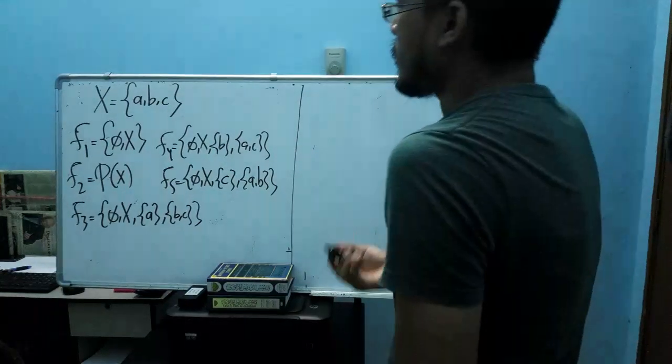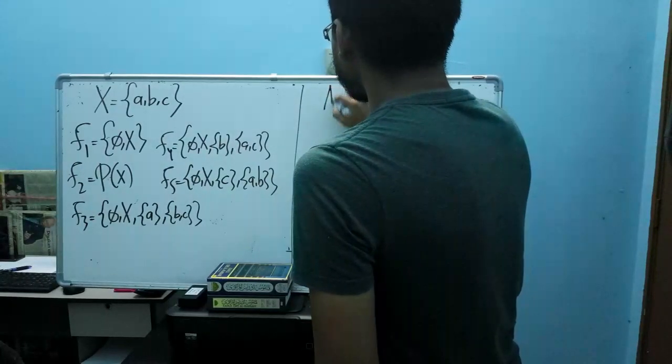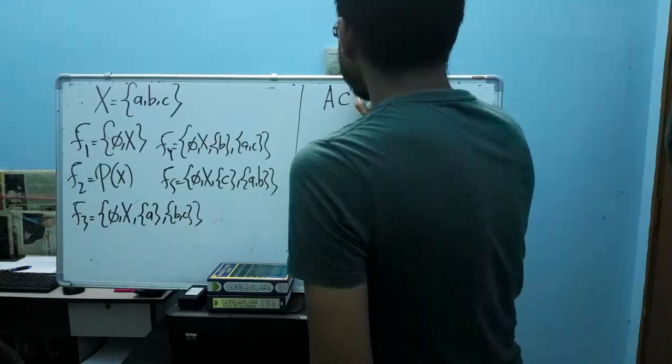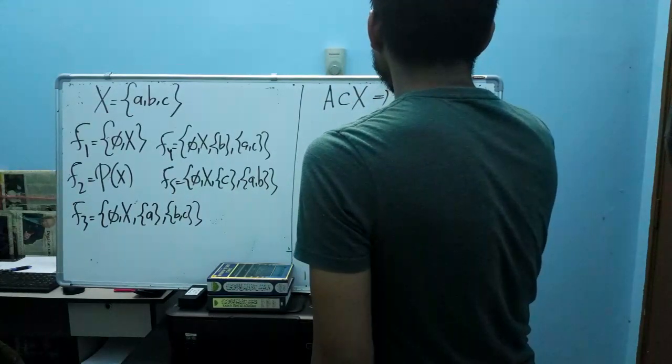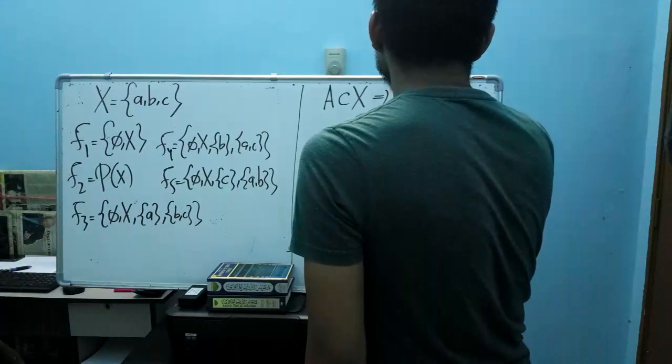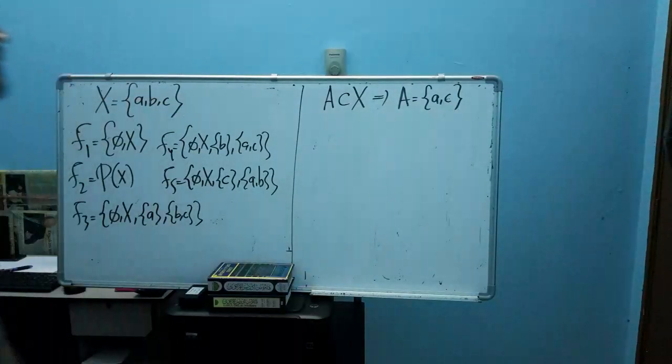So now let's consider one example. For example, let's consider a subset A of X. Let's choose my A to be this one, {A, C}. Let me call it AC here, a subset of X.